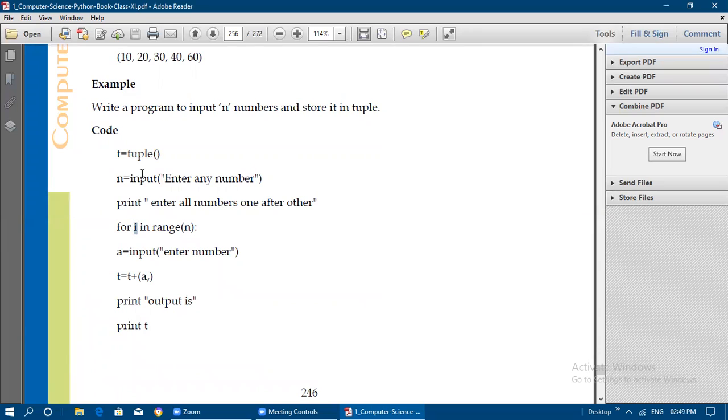Already the tuple is created as an empty tuple with the help of the built-in function. So with that tuple we are going to add the element. Whatever element we are getting in a is going to be added here. Like t is equal to t plus (60,) which we have seen in the previous example. In the same manner, same format, for the created tuple t we are going to add a new element. Whatever element we are getting is going to be added to t continuously up to n. Until i reaches n, it will get the value from the user and add it to the tuple. So now if you print t, t will be printed as a tuple.